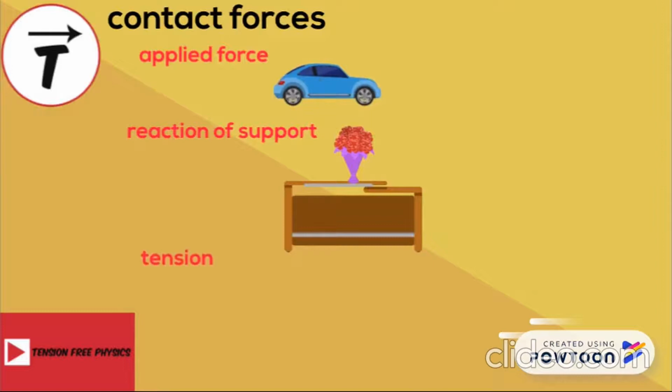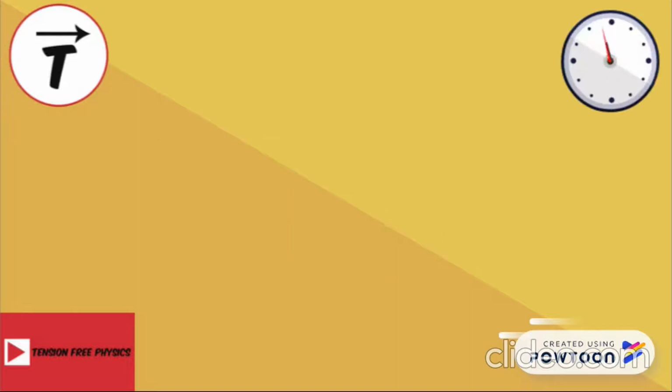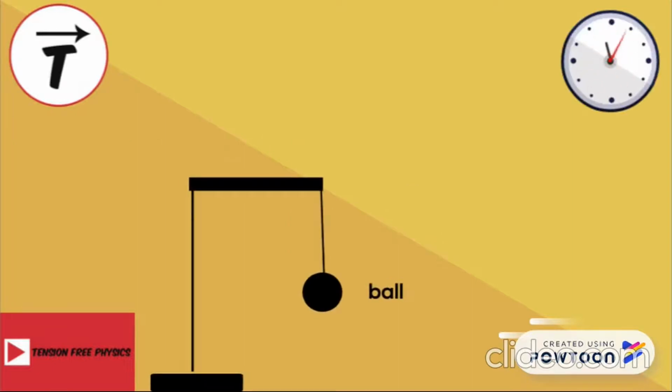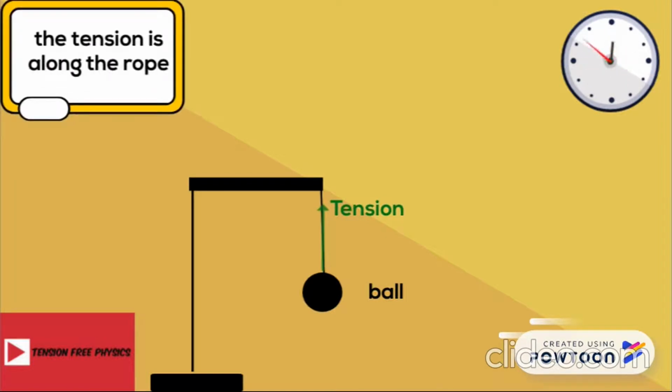Now consider another contact force, the tension force. The tension force is the force transmitted through a rope or a spring when pulled tight from both ends. Consider a ball that is attached to a rope as shown in the figure. The rope exerts a force on the ball that we call the tension force. This force starts from the contact point between the ball and the rope and is directed along the rope.